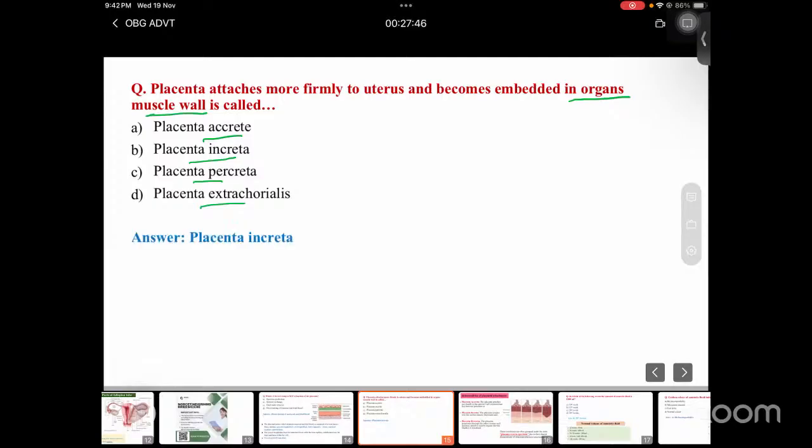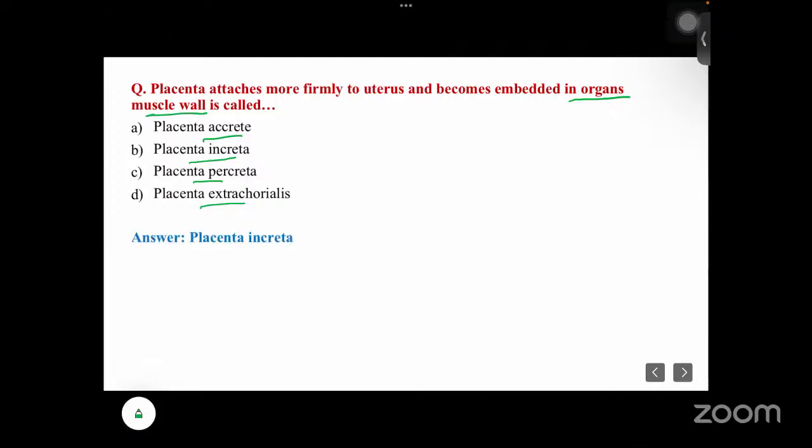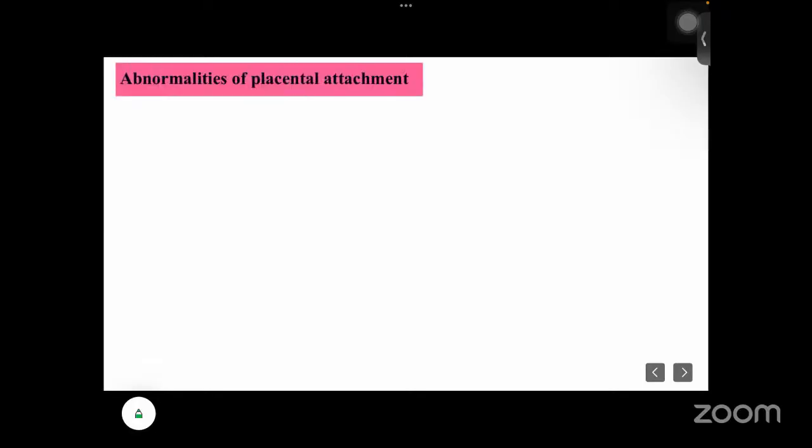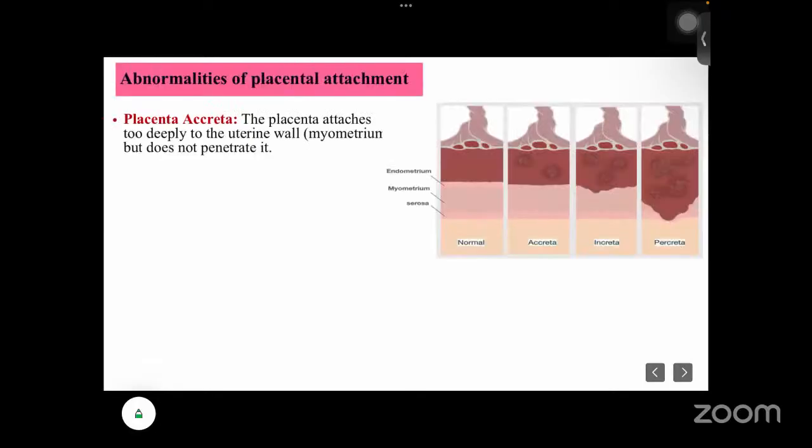Here, the answer is increta. Okay, placenta increta. So let's just have a quick look at abnormalities of placental attachment. Normally, the first one is the normal position. The placenta is coming and this part is the endometrium, this part is the myometrium, and this is the perimetrium. So normally the placenta is just on the lining of the endometrium.